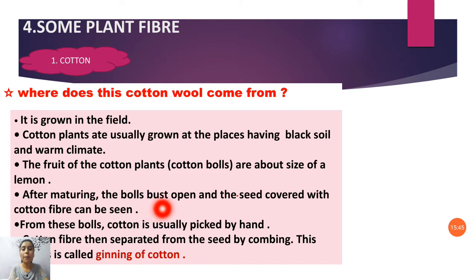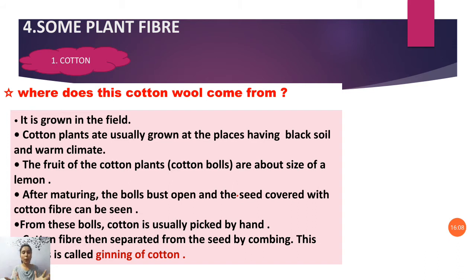The cotton compressed inside bursts out, and we can see the cotton fibers as white.